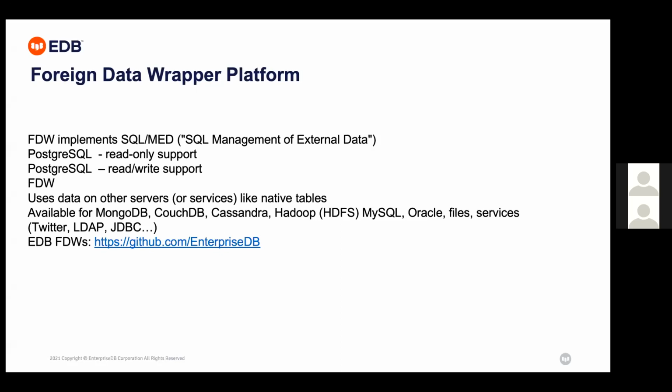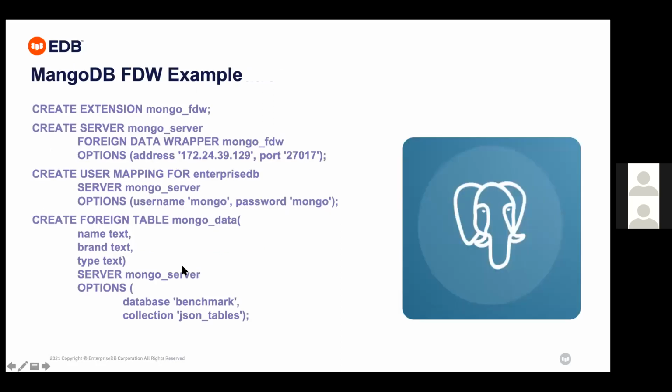It's available for MongoDB, CouchDB, Cassandra. So the foreign data wrapper connects to these data sources, or Hadoop and MySQL. You can see the supported foreign data wrapper list on the particular website. So here is a MongoDB foreign data wrapper example.